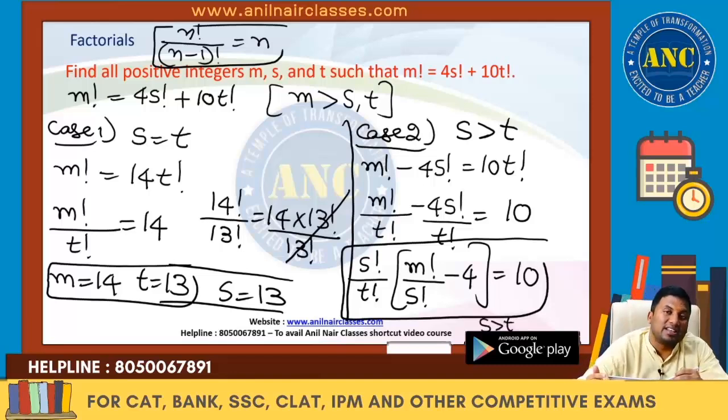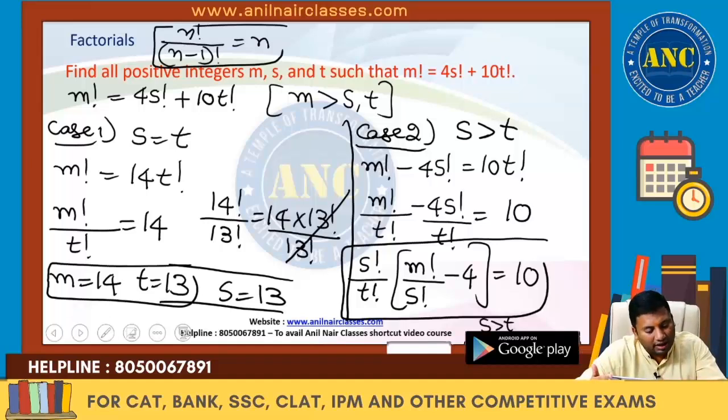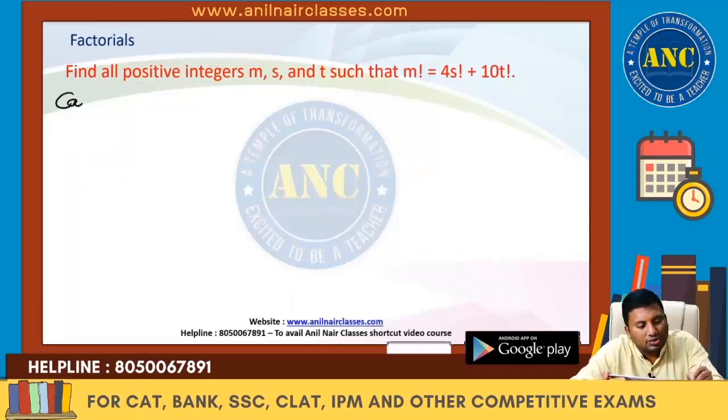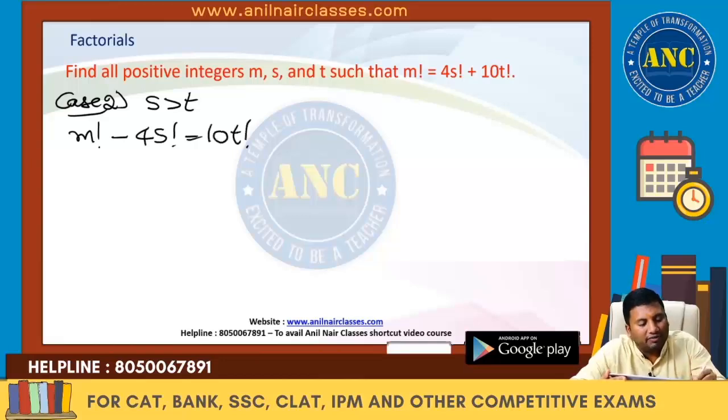If s is less than t, 3 factorial by 4 factorial, I will get 1 by 4. 1 by 4 will give you fractions. Are you all with me? So this equation I will write down again, then I will try to solve it. Case 2. This will result in s is greater than t. Why? Because M factorial minus 4s factorial equivalent to 10t factorial.